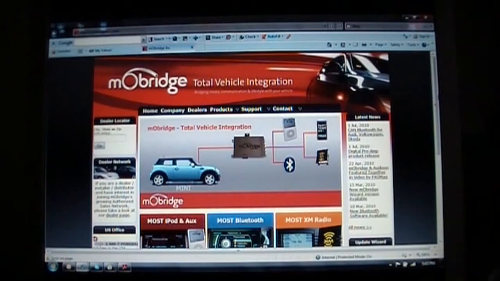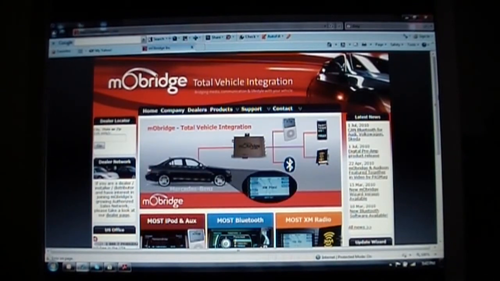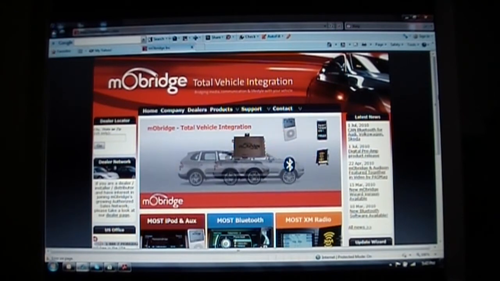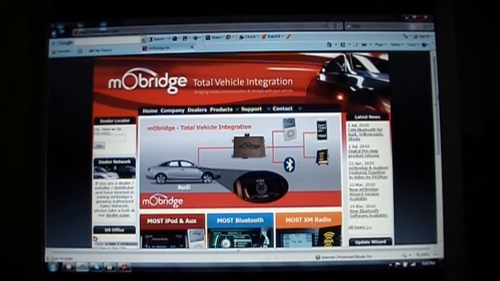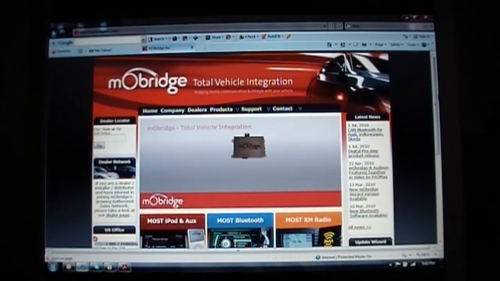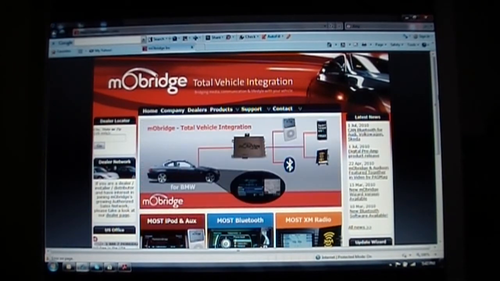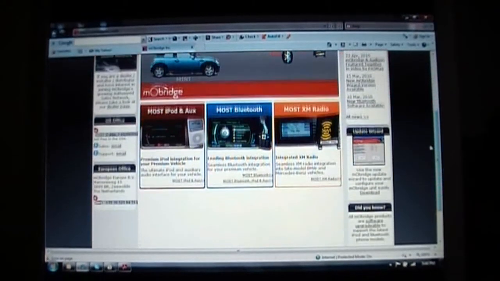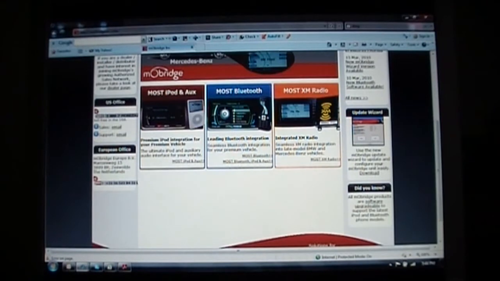This is a tutorial video on how to download and install the Mobridge Update software wizard. This particular laptop currently does not have any version of the Mobridge wizard installed, and we will install it by going to the mobridgeinc.com homepage. On the homepage, on the right hand side, we see an Update Wizard download link. We click this link.